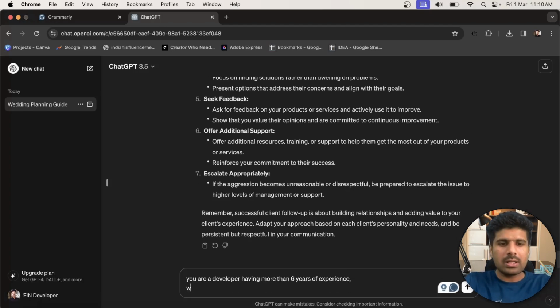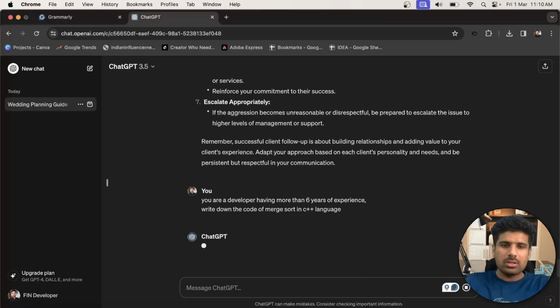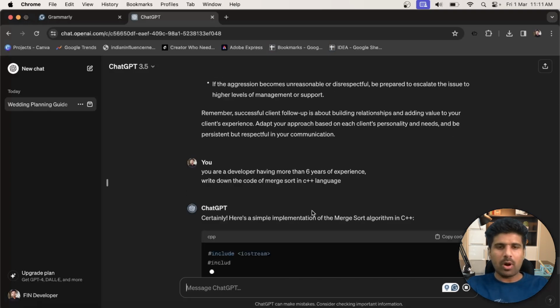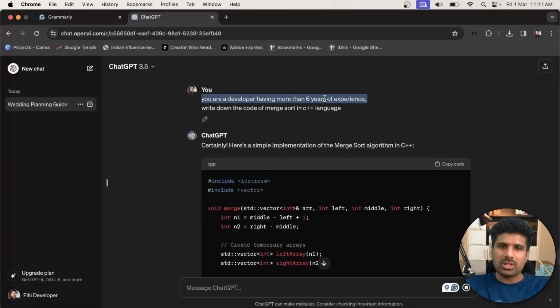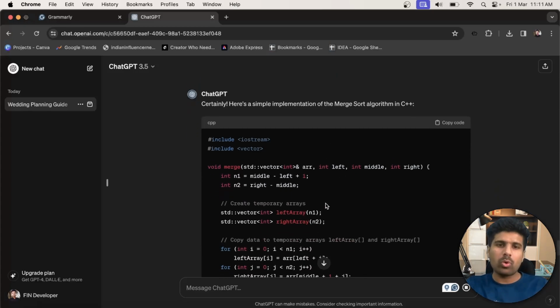Now I simply write down the code of merge sort in C++ language. So if you are a coder or a programmer, this is the way you can simply put your prompt, and in that way it will give you a proper answer. Now also mention the experience so that it will improve your code quality.